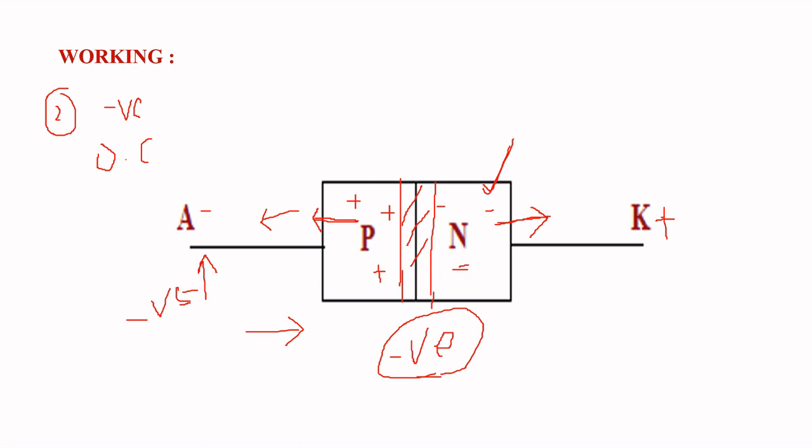That is, in the first case we apply a positive voltage, so it comes into forward bias and acts as a short circuit. In the second case we apply a negative voltage, so it comes into reverse bias and acts as an open circuit. Now, using this analysis, we are going to draw the characteristics of the diode. Coming to characteristics, consider the x and y axes, with voltage on the x-axis and current on the y-axis.